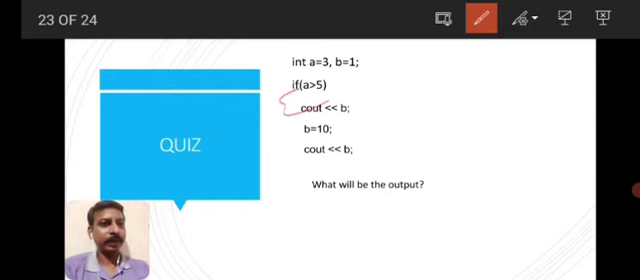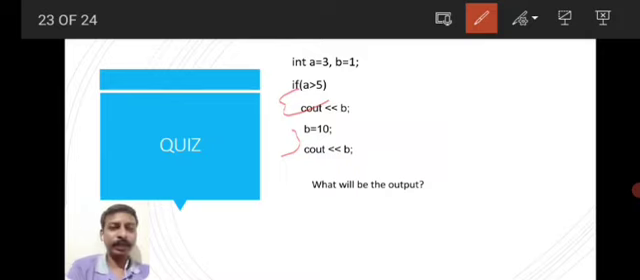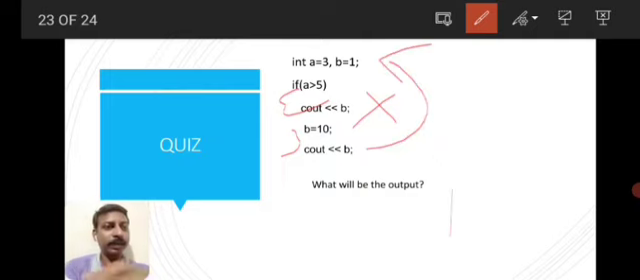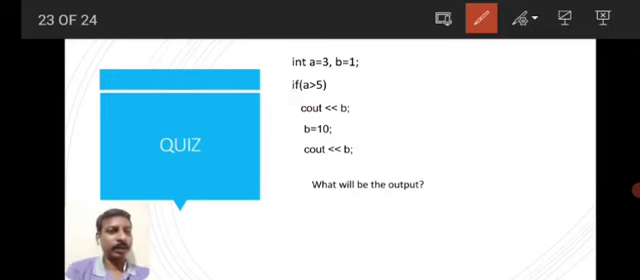Similarly, if the curly brace ends there after B equal to 10, that means cout B and B equal to 10 are inside the curly braces. That means these two things will not get executed. We have cout B, that means the value of B is 1, the original value of B is 1, because B equal to 10 will not get assigned because of the curly braces. So always be careful using these curly braces.